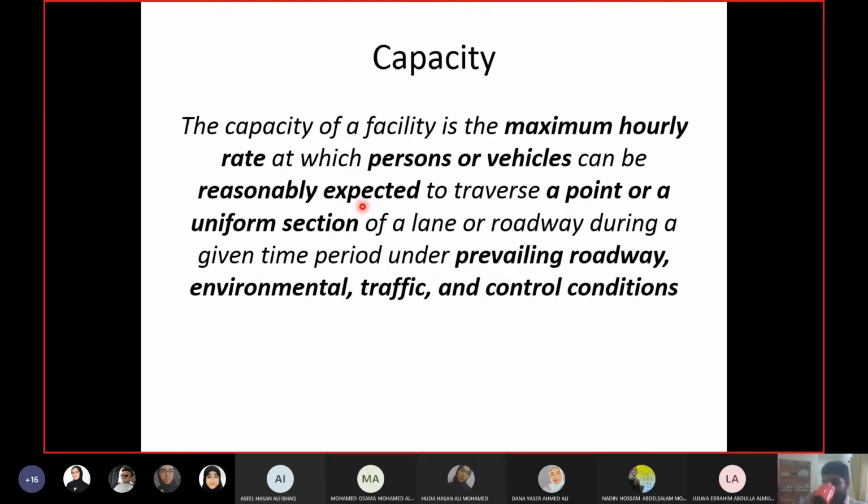So according to them, whatever capacity you calculate, and obviously they have found it through studies, whatever capacity you calculate for a road, that is the most repeated value you can have. Okay, it doesn't mean that it will happen always. For example, you calculate capacity 2000 vehicles per hour per lane. According to the Highway Capacity Manual procedure, the capacity of this lane is 2000 vehicles per hour per lane. Okay, now this means what?